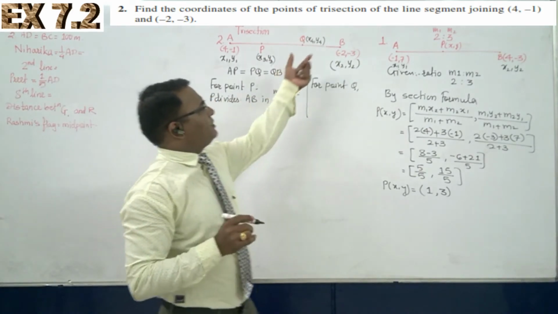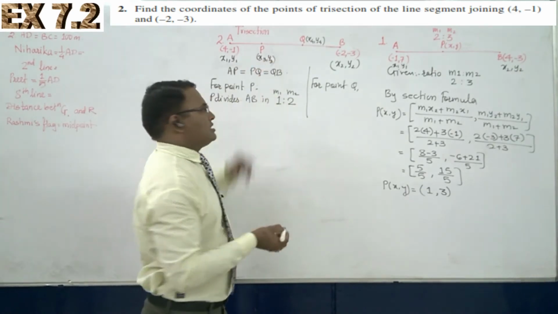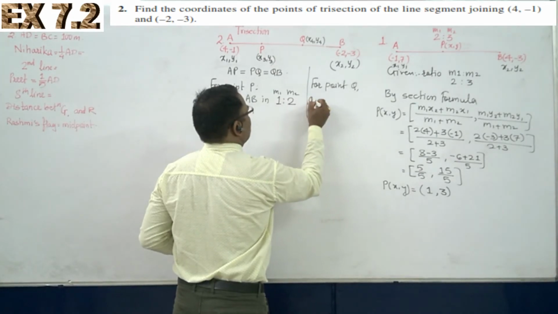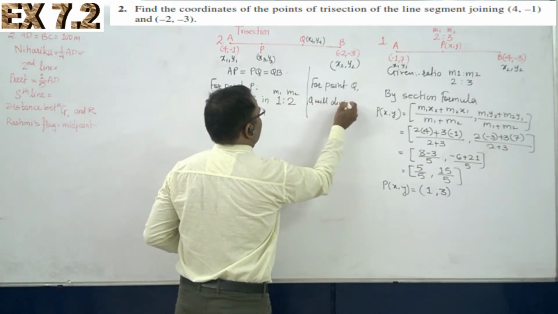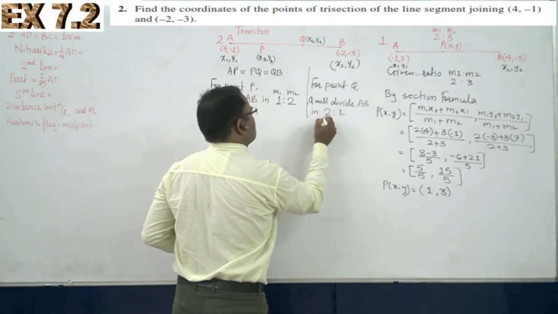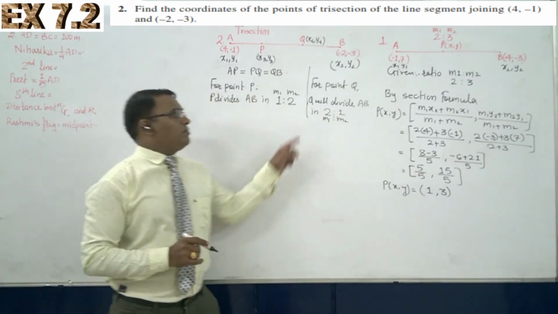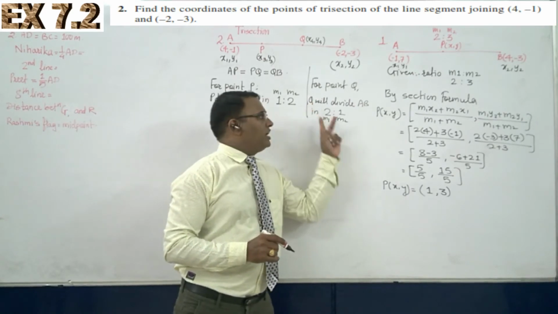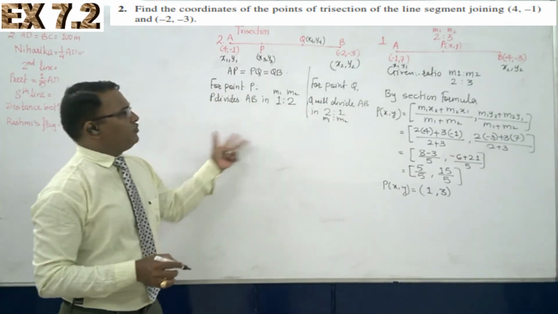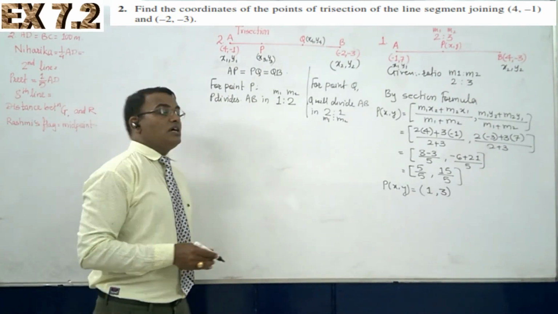But if you think of the other point, for point Q, this one, now what exactly is happening? QB is just one part, but here it will make two parts. So point Q will divide AB in 2:1. So for point P it will be like this, and for point Q it will be like this. So m1 is 2 and m2 is 1. Now we are going to find them in different ways, means for point P separately, for point Q separately.